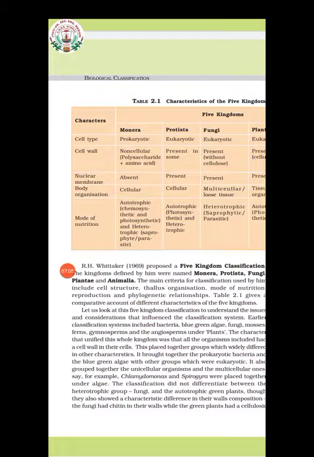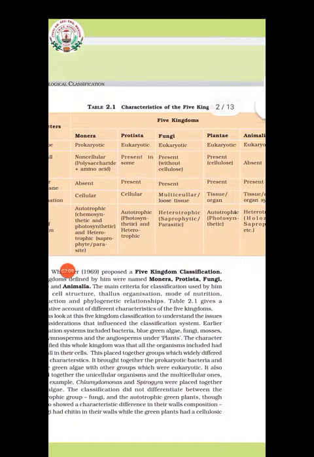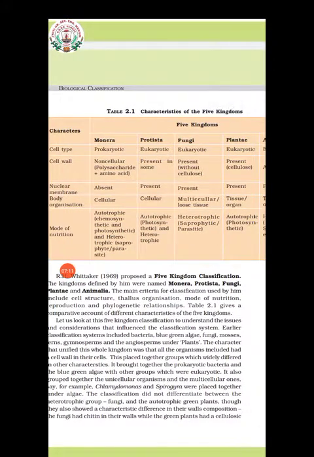If we study Protista, the cell is always eukaryotic. A cell wall is present in some forms and absent in others. Nuclear membrane is present, since they are eukaryotic.